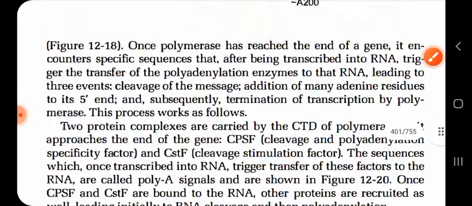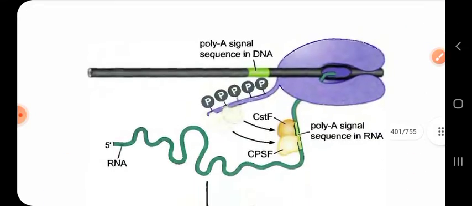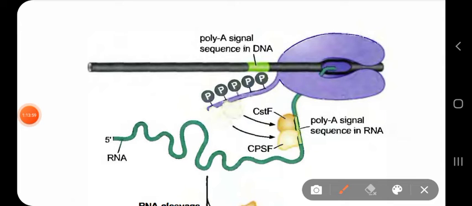If you see it clearly, this was the poly A signal sequence found in the DNA, but now this signal sequence has been transcribed by RNA polymerase 2 to make RNA.